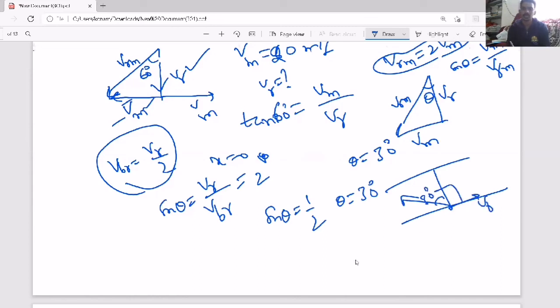So this is VR. So this is 90 plus 30. What is the total angle will become? 120. So such kind of questions, they can ask simple questions based on relative velocity in case of river boat and in case of rain-man. So try to solve as many questions as possible, and we will continue in the coming class, all the remaining things. So we'll begin the laws of motion in the coming class.